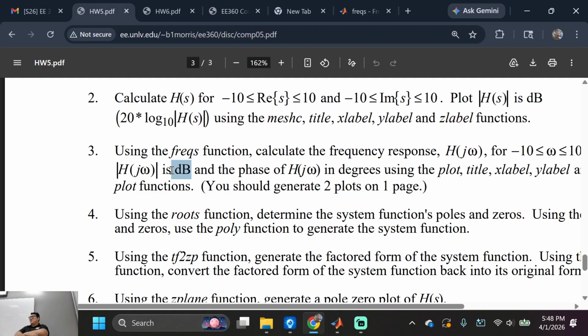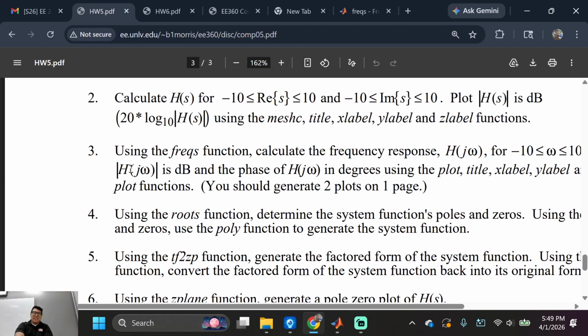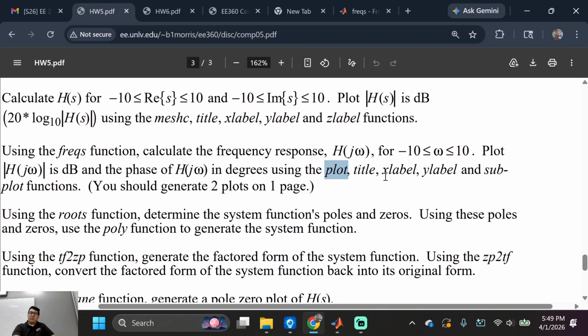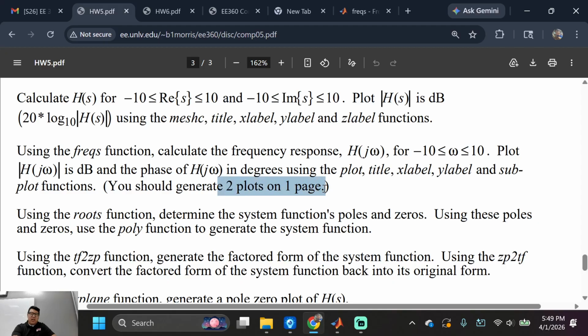Decibels, right? Needs 20 log 10. But he forgot, or you see, plot the magnitude in dB. So it's assuming that you guys need to know this, okay? That's why I edited the assignments with Dr. Stever, because I want you guys knowing what's going on, right? And you see how he uses plot instead of semi-log x. You guys understanding what's going on now? Is that cool? X label, Y label, subplot, Y, generate two plots. Oh, because you need the phase.